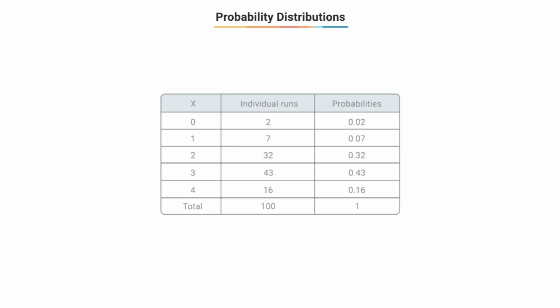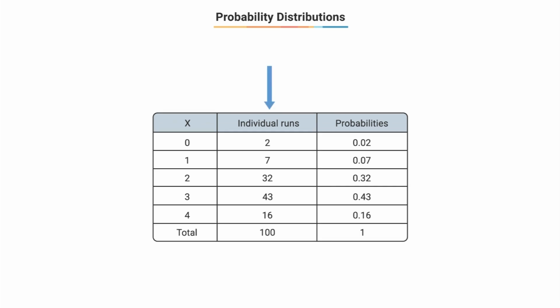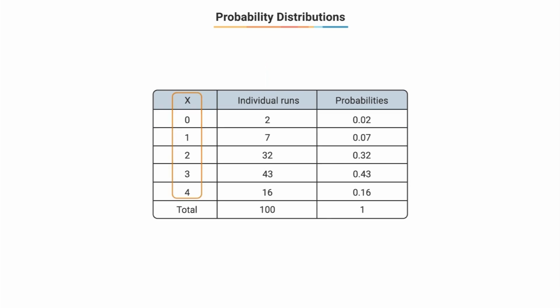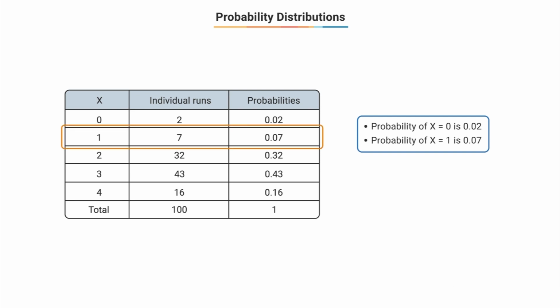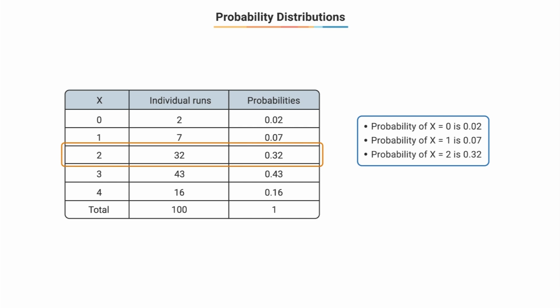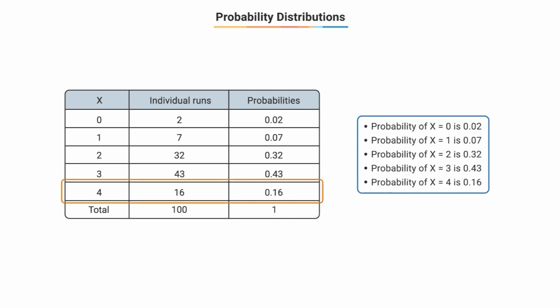So we can extend this probability calculation for all the different values of x and put all of this information in a single table as shown here. After calculating the probabilities for x equal to 0, 1, 2, 3 and 4, we get the probability that x is equal to 0 is 0.02. The probability that the random variable x takes a value of 1 is 0.07. The probability that x takes a value of 2 is 0.32. Probability that x takes the value 3 is 0.43. And for x equal to 4, the probability is 0.16.